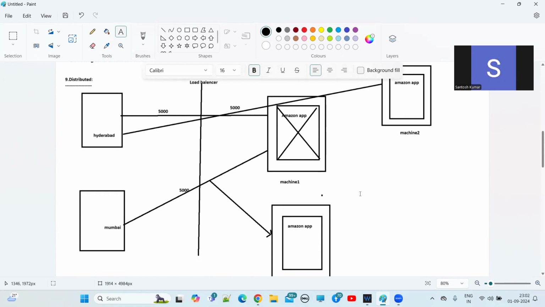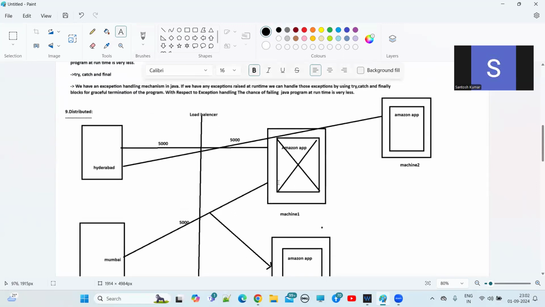Initially all three machines are idle, so the load balancer will route these 5,000 requests to machine one.